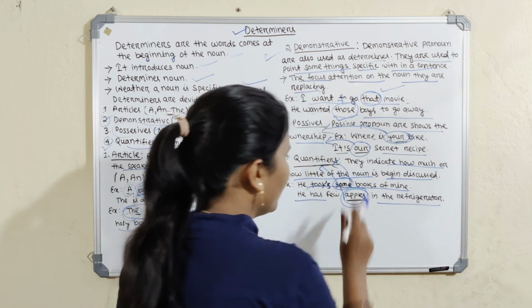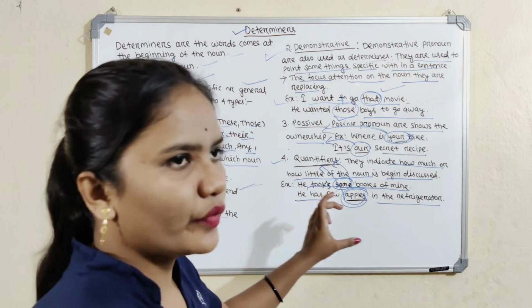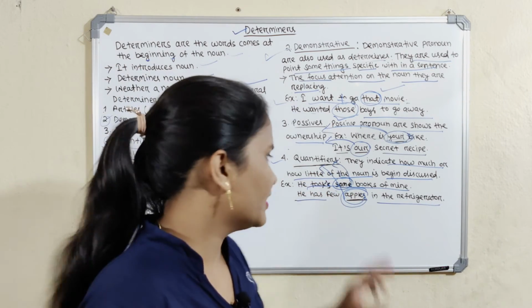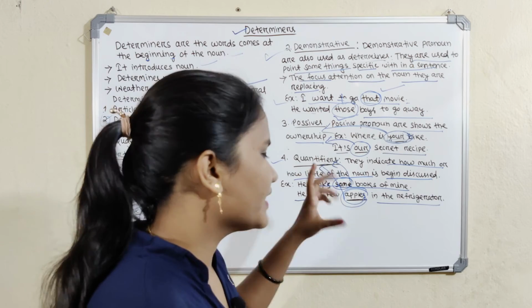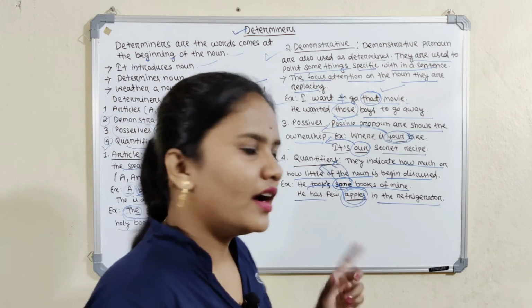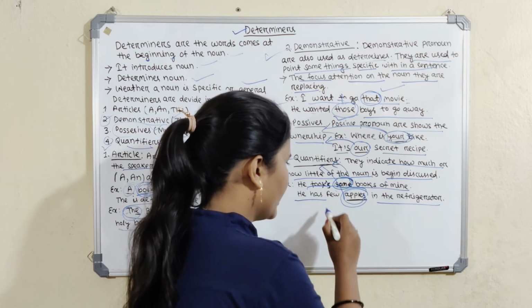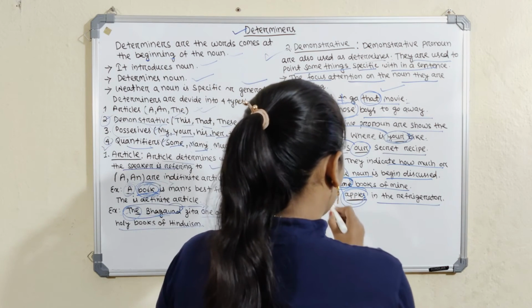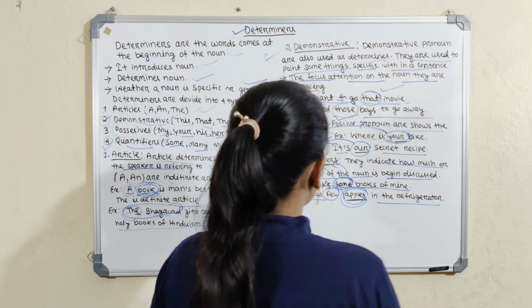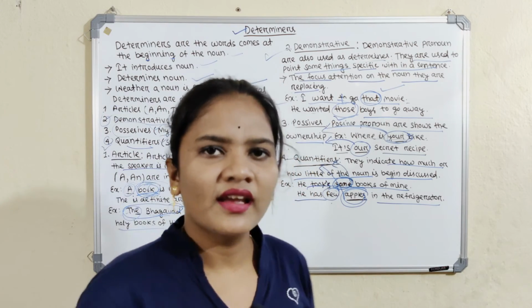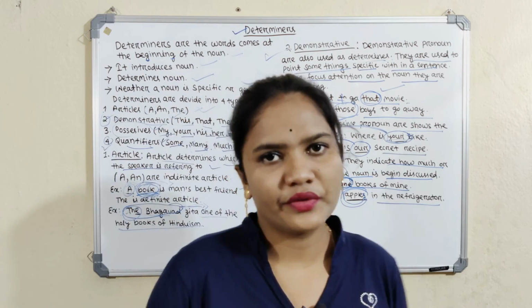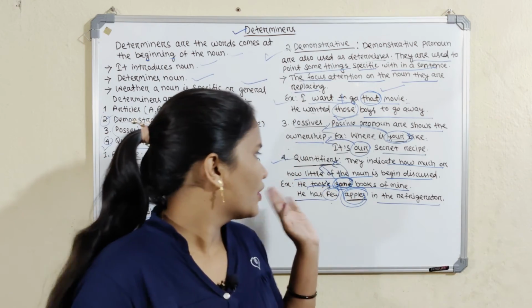It shows some quantity, not a specific quantity like 1, 2, 3, 4, but something like some, many, how much. Few, some, many, much, any come into the category of quantifiers.